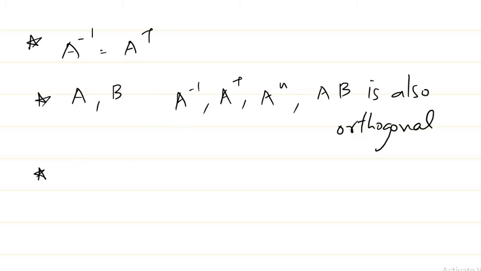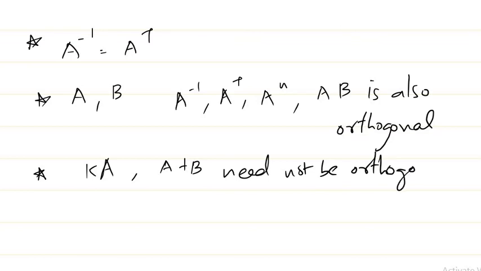Also one thing we must keep in mind is that K times A, that is some constant multiple of A, and A plus B need not be orthogonal. So this also you must keep in mind. It is not necessary that k times A and A plus B are orthogonal matrices.